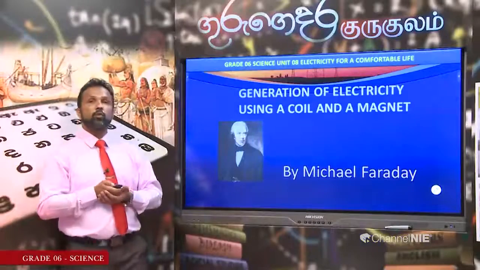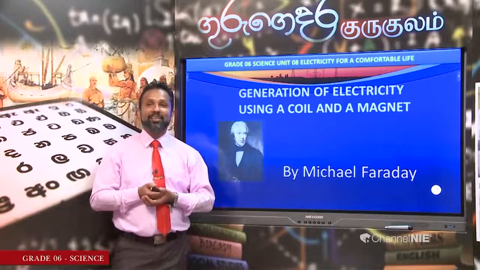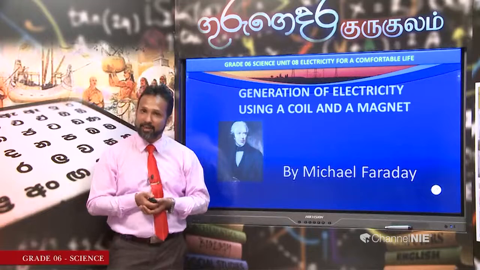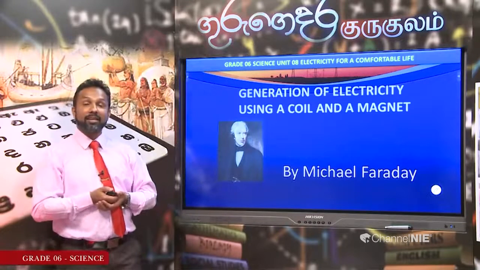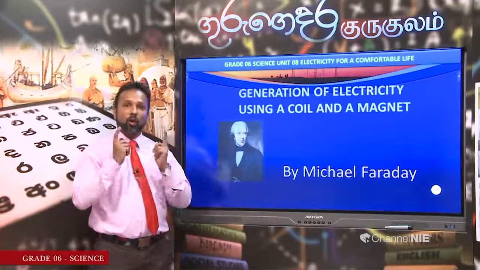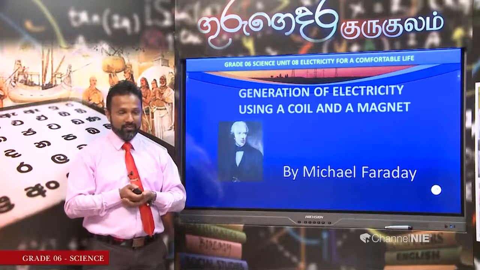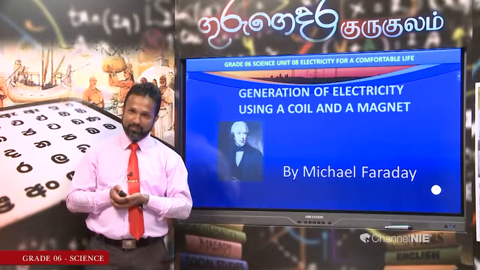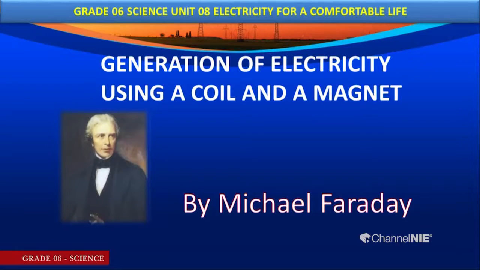Right. Let's move to the third method of generation of electricity. What is that? Generation of electricity using a coil and a magnet. Who discovered this principle? This was discovered by a famous scientist called Michael Faraday. We have to respect him. Why is that? Today we all use electricity because of the process discovered by Michael Faraday, which is using a coil and a magnet.